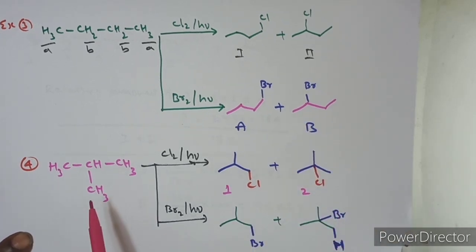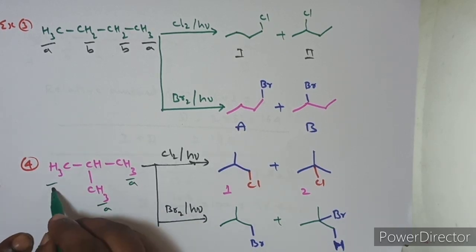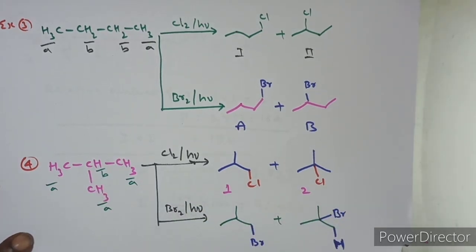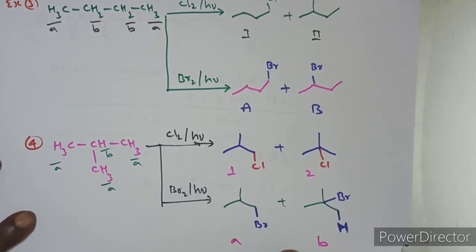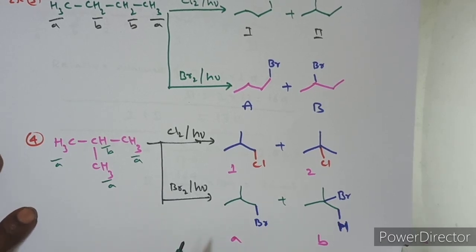Similarly, isobutane also has 2 types of hydrogens. Already we discussed that these 9 hydrogens are equivalent because they give the same product on monosubstitution, and here is another. So we get 2 products. Calculate their percentage yield and post your answer. Thank you, guys.